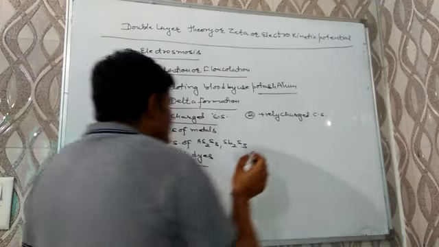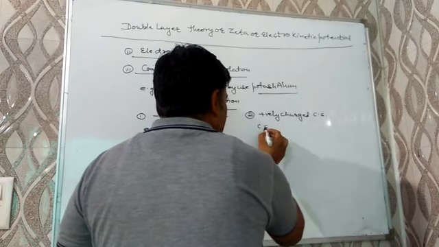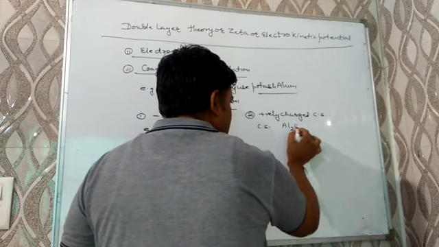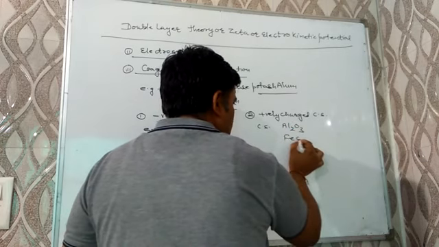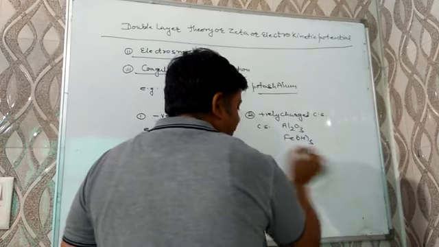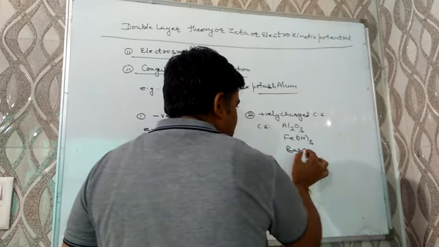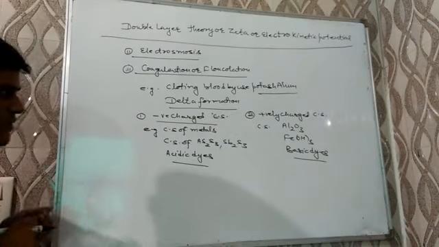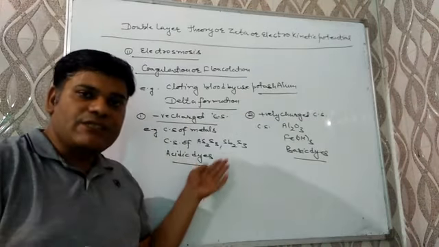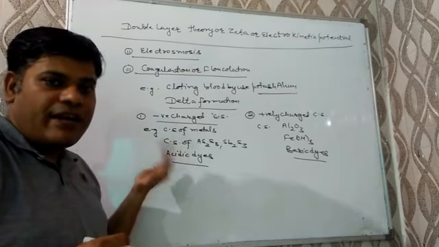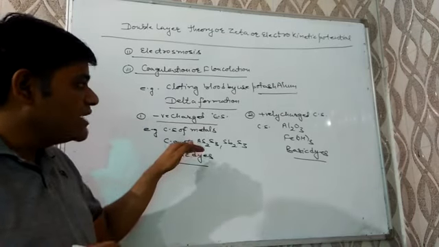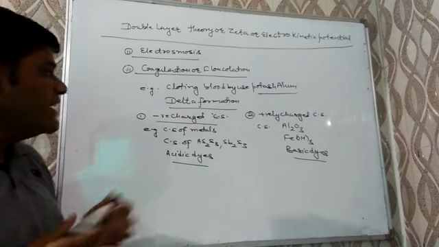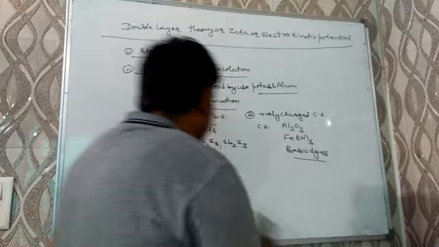While for positively charged colloidal solutions, examples are colloidal solutions of metal oxides, metal hydroxides, and basic dyes. Those are examples of positively charged colloidal solution. So a negatively charged colloidal solution can be precipitated by addition of positive charge, while a positively charged colloidal solution can be precipitated or coagulated by addition of negatively charged particles.